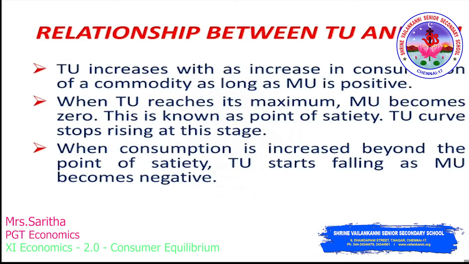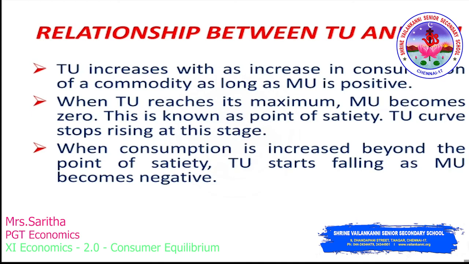Now, the relationship between TU and MU. TU increases with an increase in consumption of a commodity as long as MU is positive.